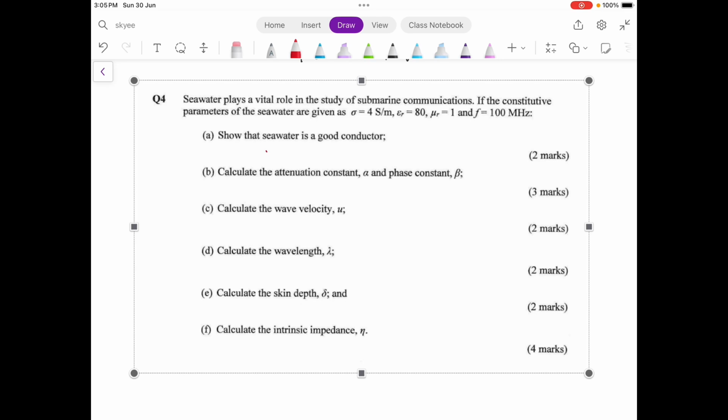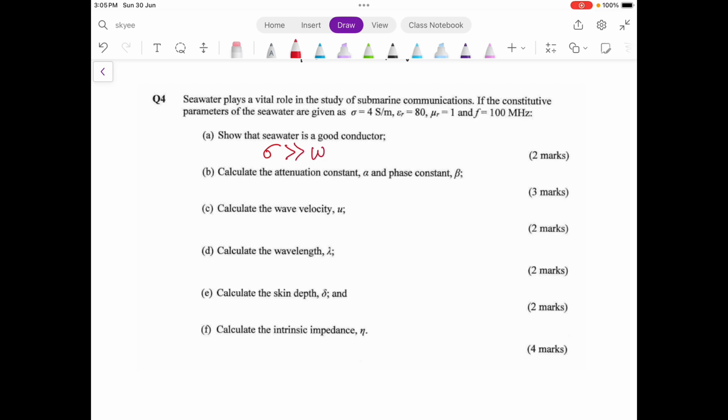To show that, you have to make sure that sigma is greater than omega epsilon. Then calculate the attenuation constant and also the phase constant. If they are good conductors, the equation will be square root of pi f mu sigma.